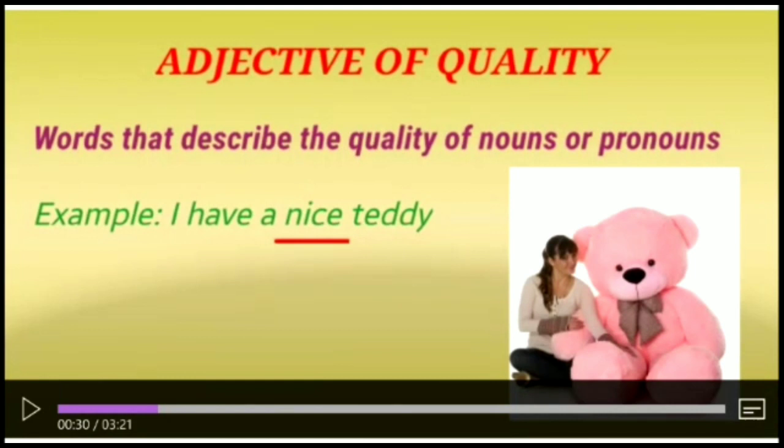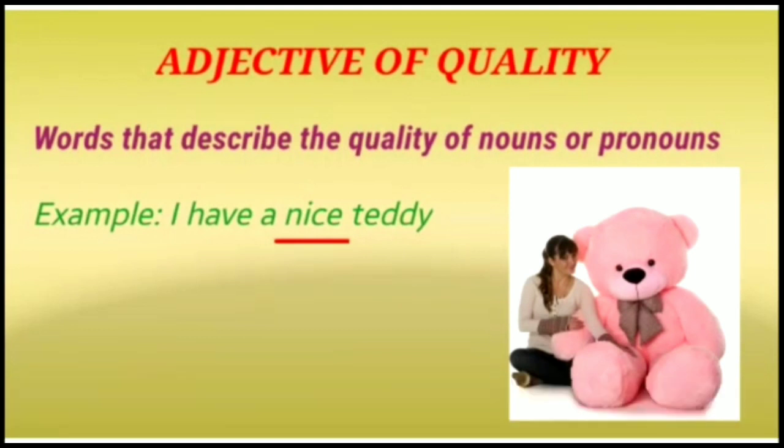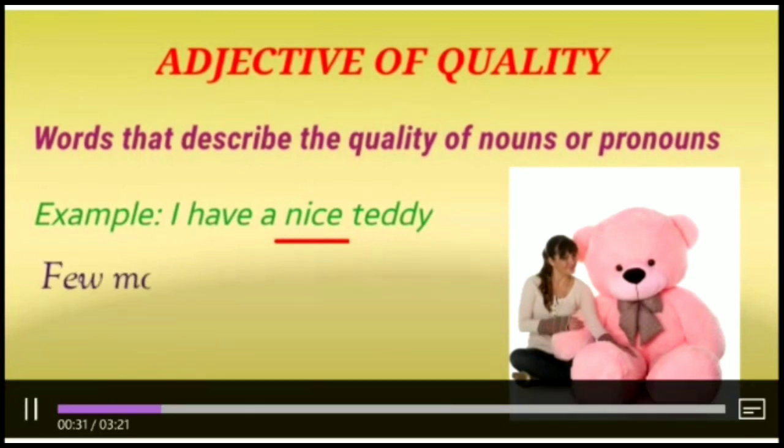Nice is describing the quality of teddy, and the words that describe the quality of a noun or pronoun are called adjectives of quality. So nice is here an adjective of quality.